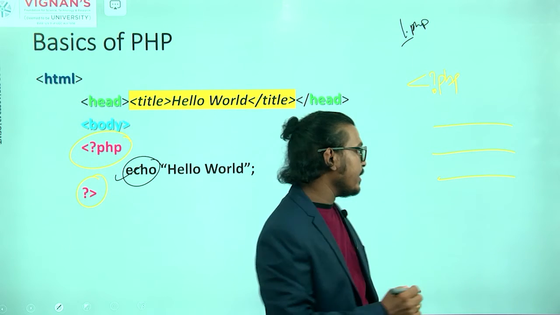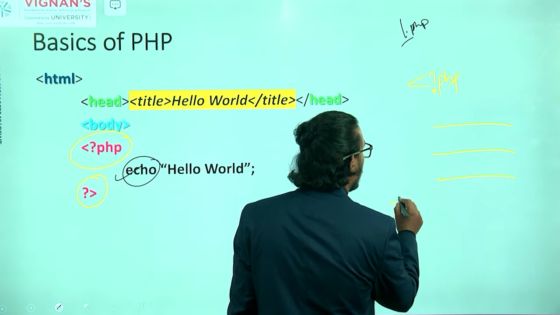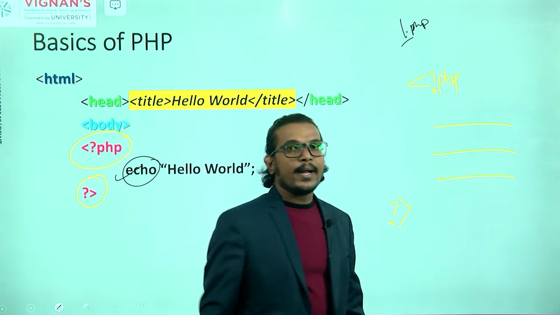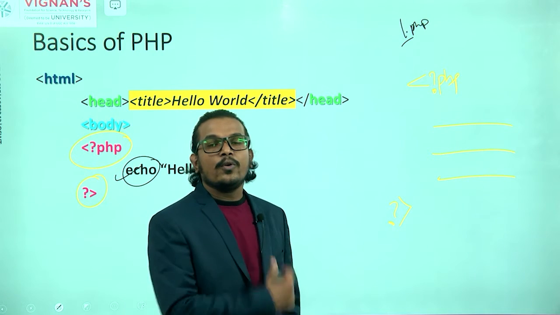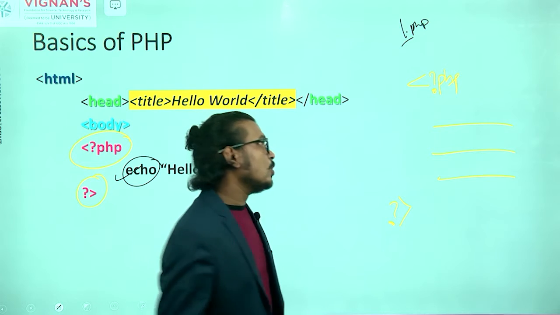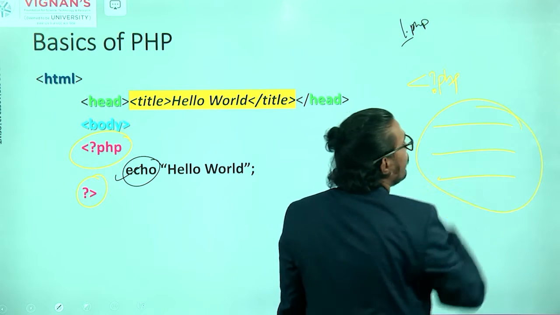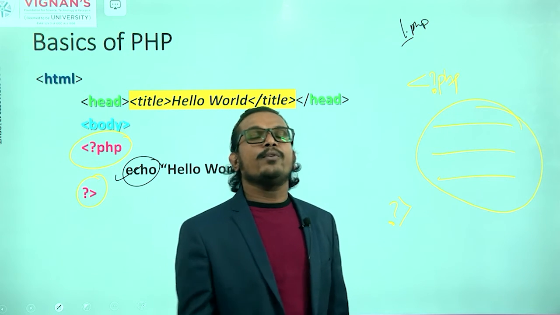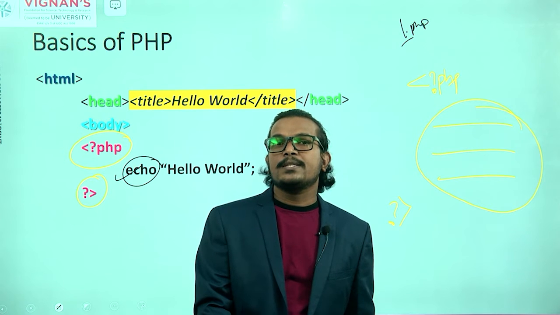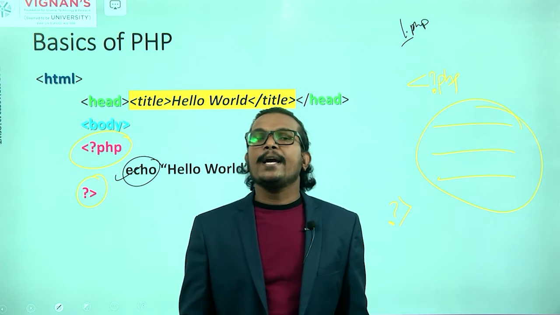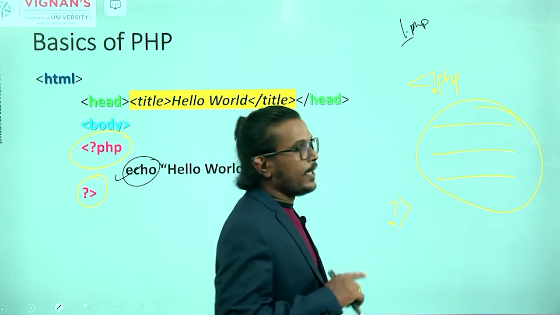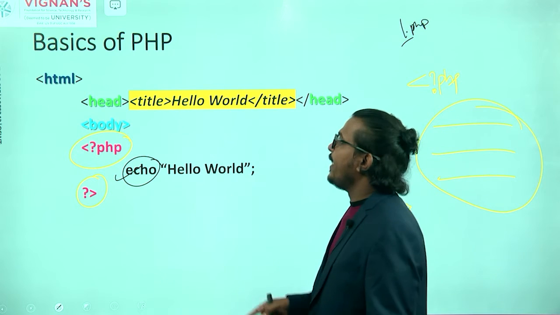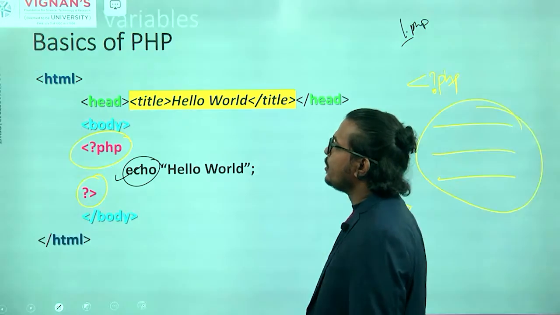Then you close it with a question mark and closing angular bracket. Between the open tag and the close tag only, you write your PHP script. After that, you close your body tag and your HTML tag.